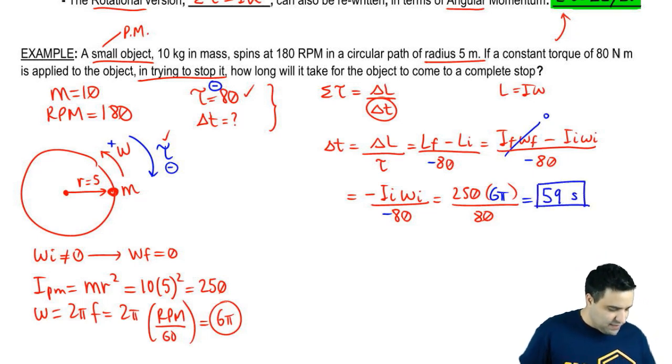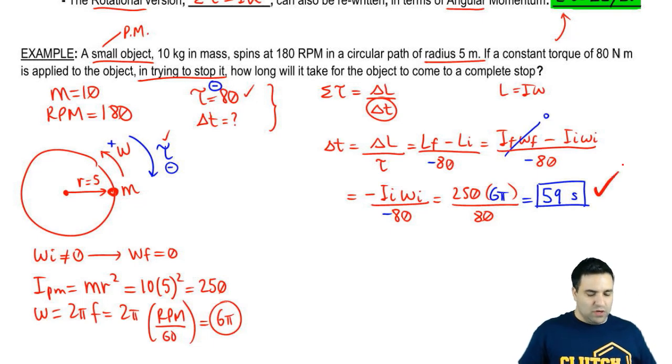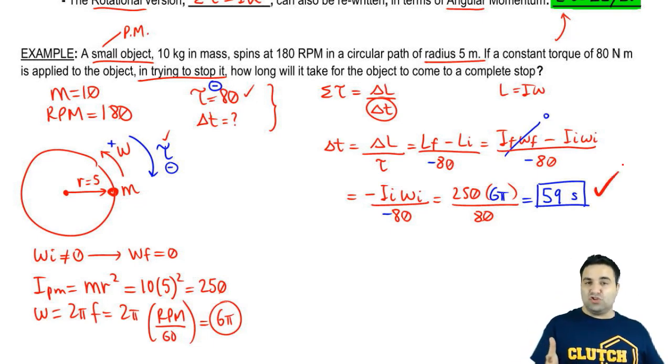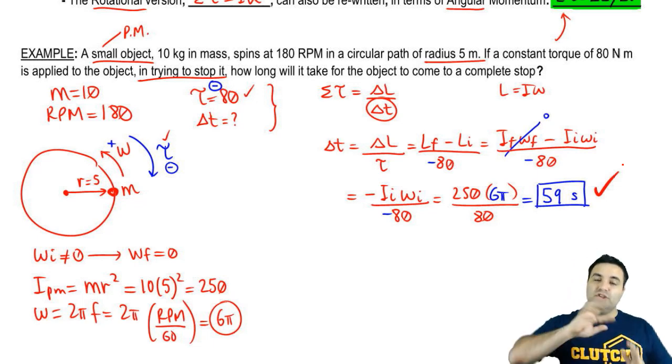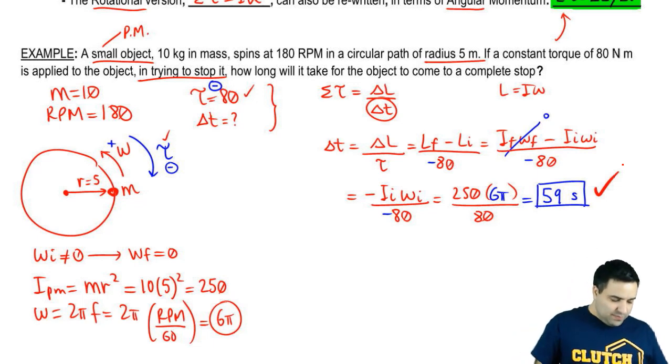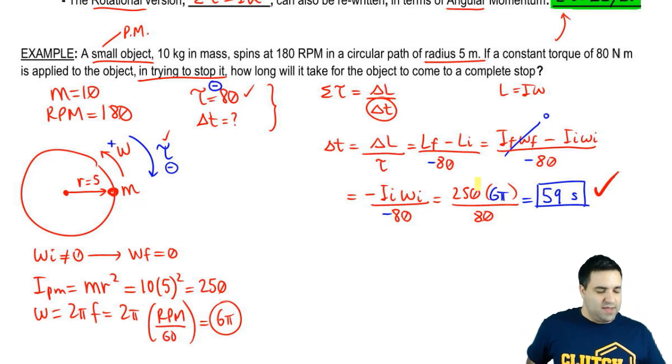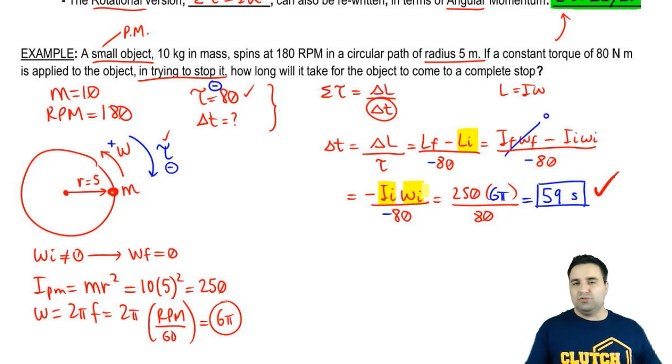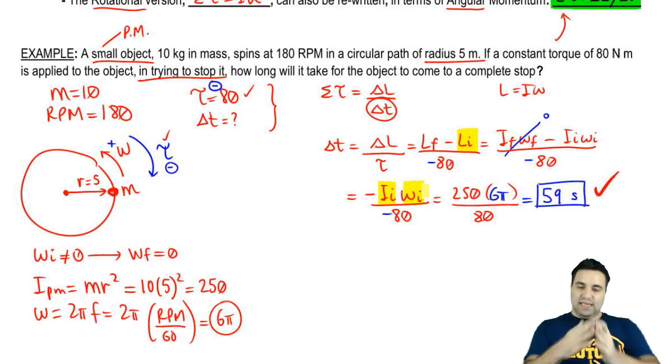So 59 seconds is how long it would take to cause this object to slow down if you apply this torque. All right, very straightforward. Just had to plug it into the equation. The only part that you had to sweat a little bit is that when you expanded L, you had to go find I, and then you had to go find omega. But other than that, it was just straightforward, plug it into the equation. All right, that's it for this one. Let me know if you have any questions, and let's keep going.